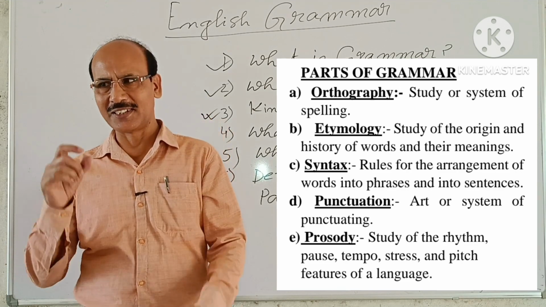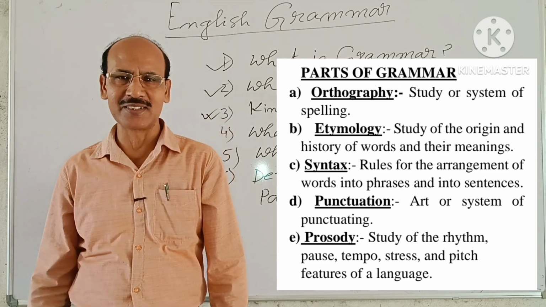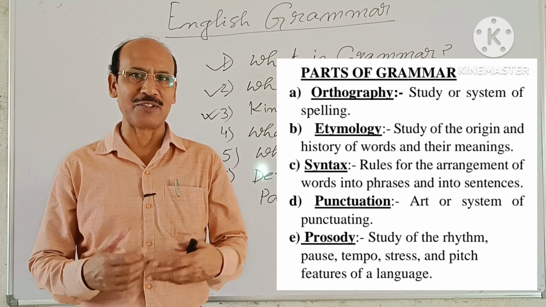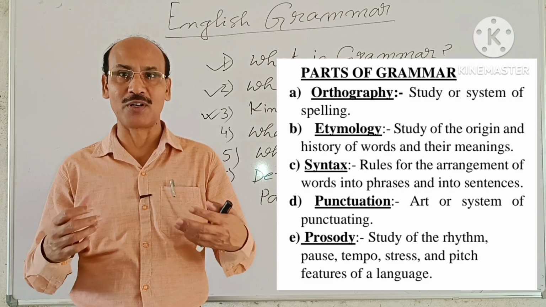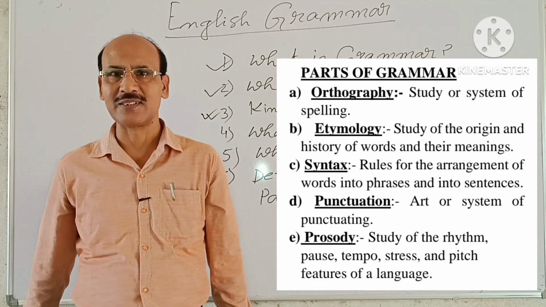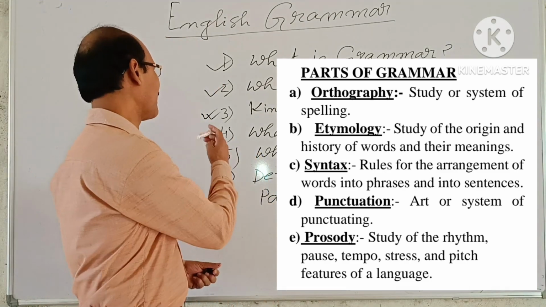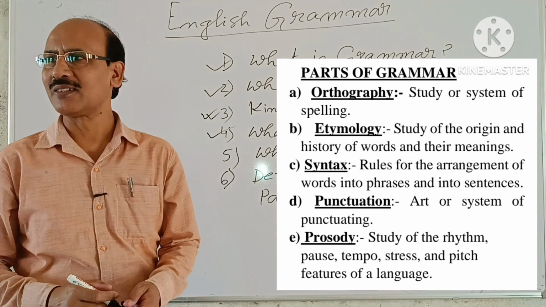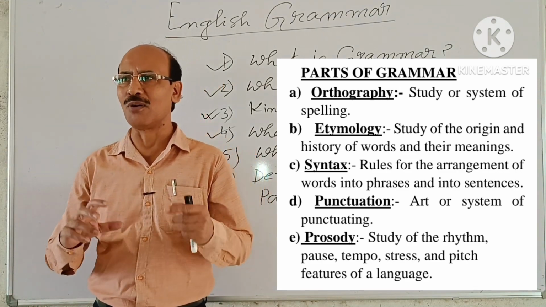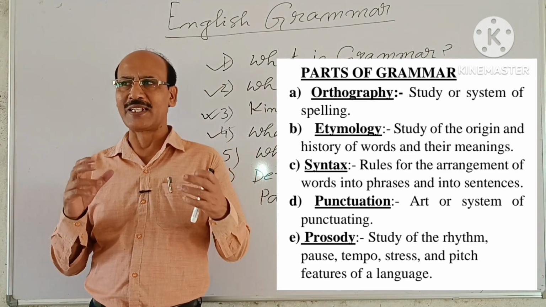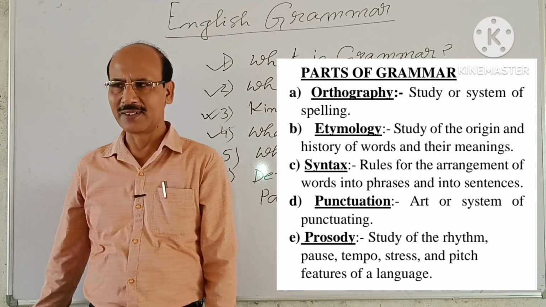The English speak in English. So, whenever we speak or write, we use sentences. Understand? What is a sentence? A sentence is a combination of words that make a complete sense.